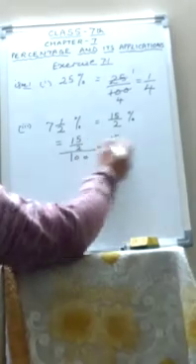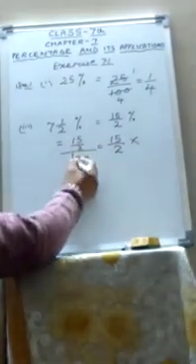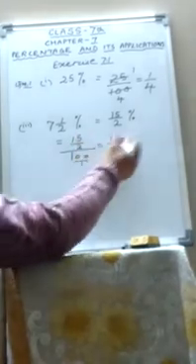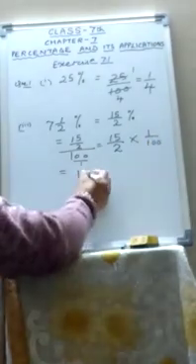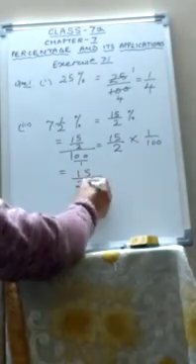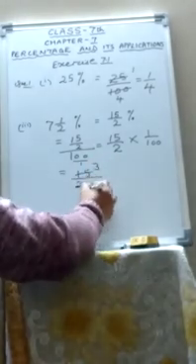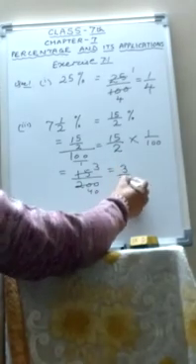You change divide into multiply and take the reciprocal. 15 upon 2 upon 100, you can write 100 as 100 upon 1. So 15 upon 2 multiplied by 1 upon 100. So it will become 15 upon 200. Now you cut it. 5 3s are 15, 5 4s are 20, 5 0s are 0. So 3 upon 40. That is the answer.